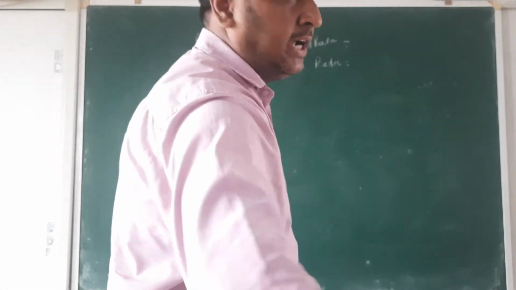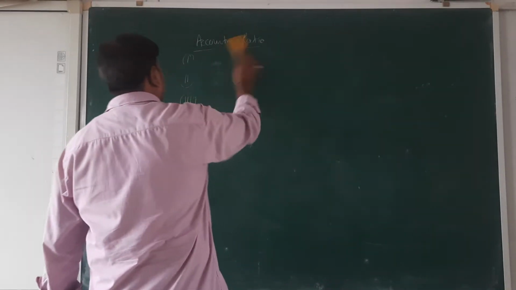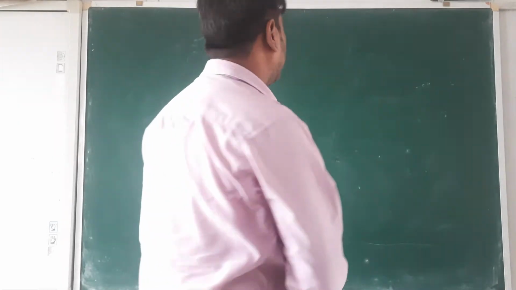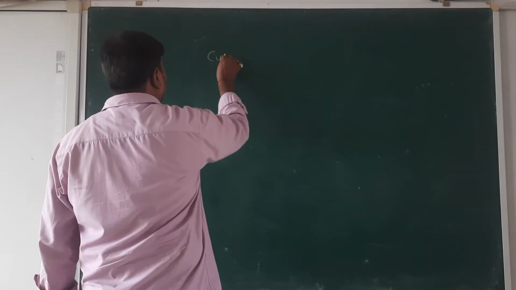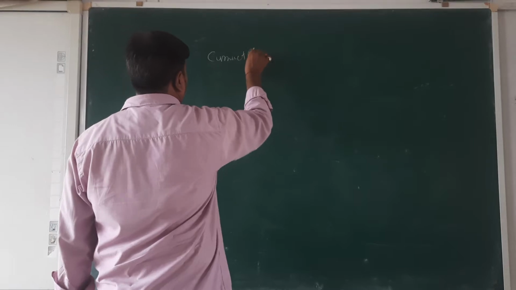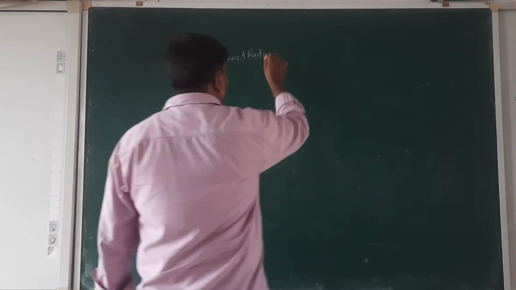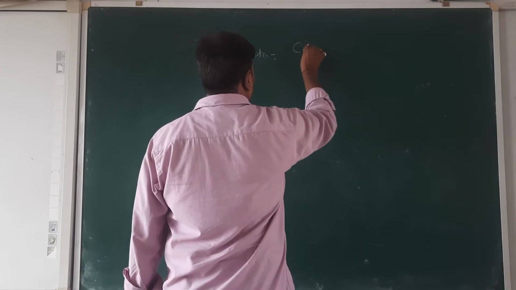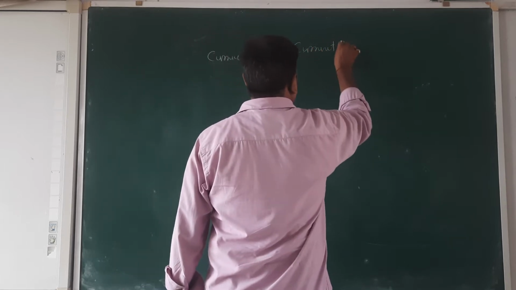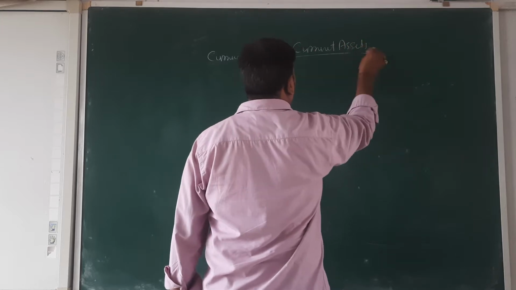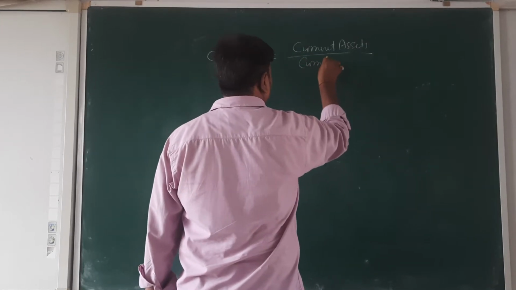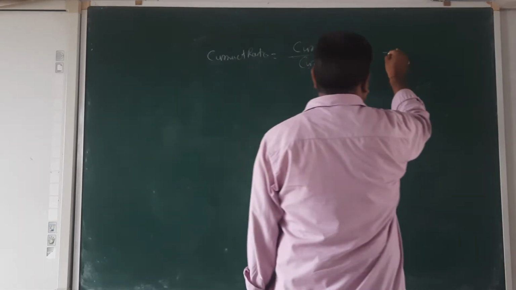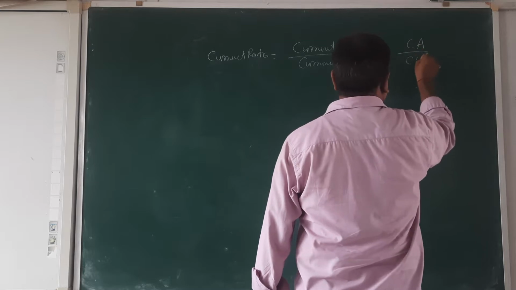Now I am going to explain both ratios, current ratio and quick ratio. Just see how we calculate the current ratio. Current ratio is equal to current assets upon current liability.